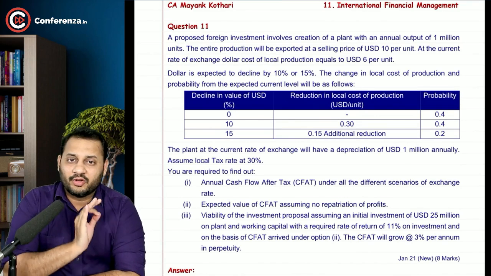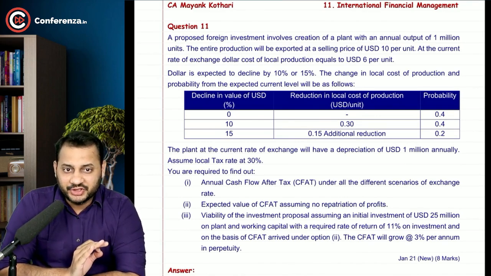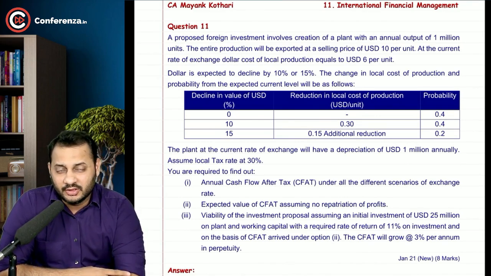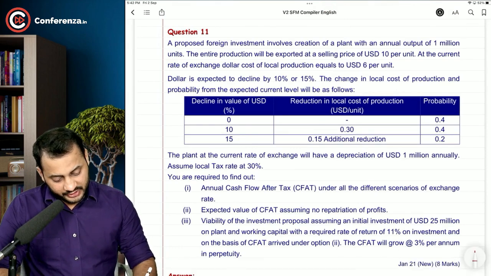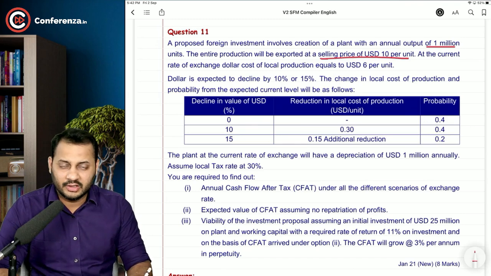A proposed foreign investment involves creation of a plant with an annual output of 1 million units. How much are we going to produce? 1 million units. The entire production will be exported at a selling price of $10 per unit. Understand? Total production will be 1 million and every unit will be sold at $10 per unit. So the total revenue will be 10 million.